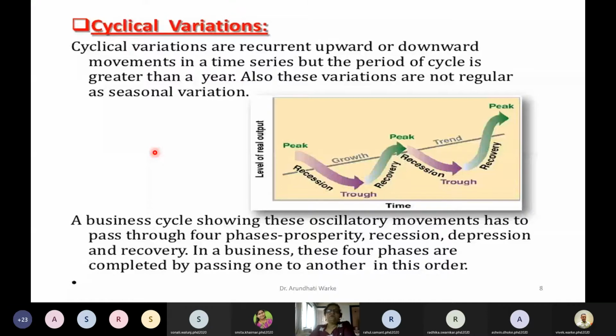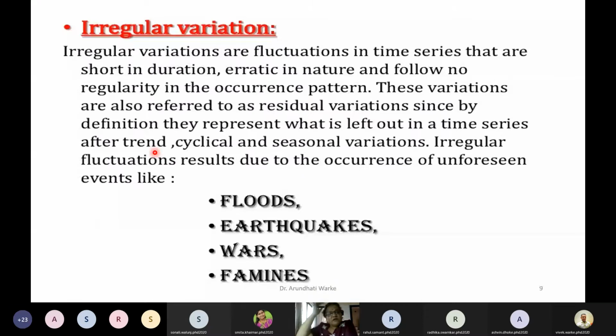Okay, then what are the irregular variations? Irregular variations means the variation due to natural calamities like flood, earthquake, wars, or just like now we have observed the irregular variation in everything. In our entire lifestyle, there is an impact of COVID-19. Because of that, there are variations in businesses, in job profiles, in education, maybe in the security forces.